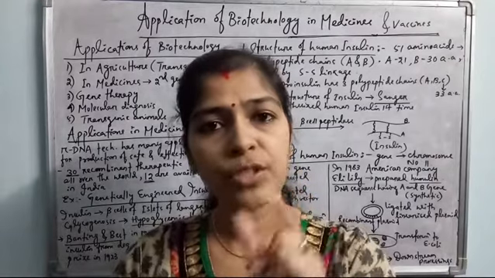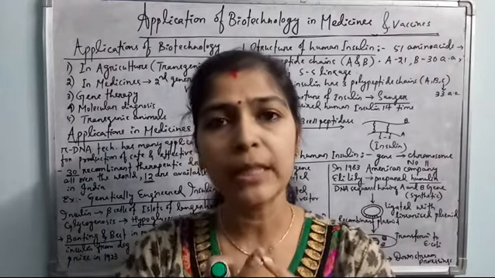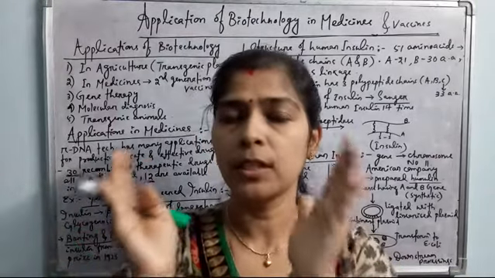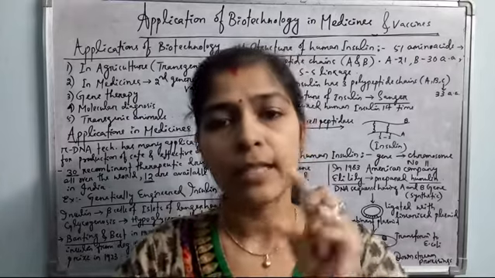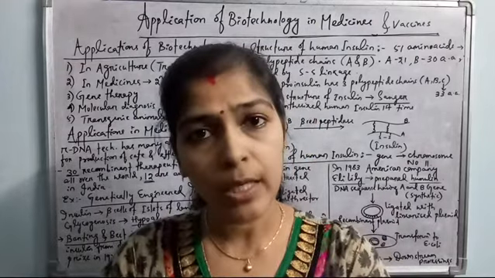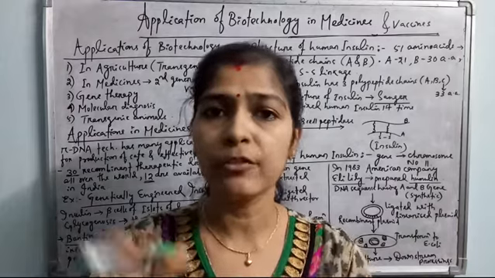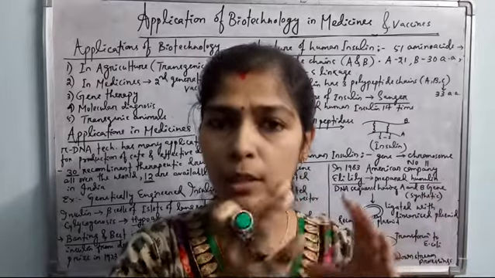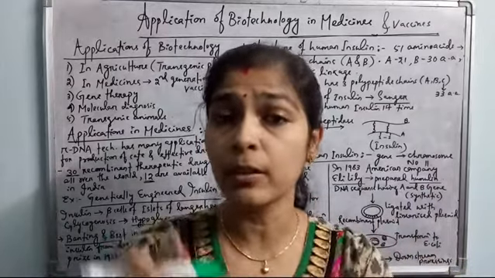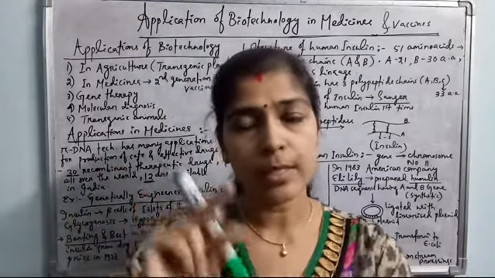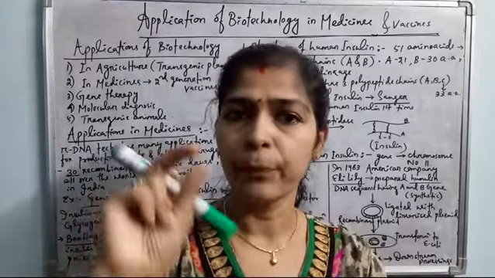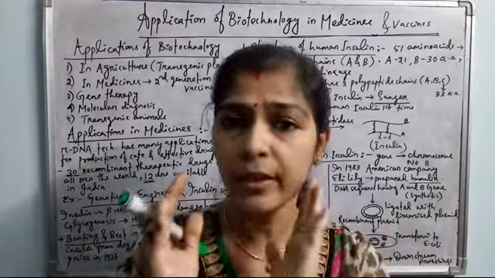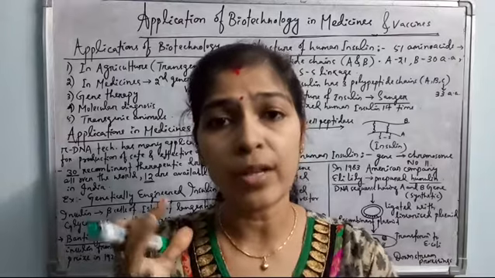So the tumor inducing gene or T-DNA of the Ti plasmid is replaced with the antigen coding protein gene of the pathogen, and such a recombinant Ti plasmid is transformed into Agrobacterium tumefaciens, which has the character of infecting plants. Such recombinant bacteria having the Ti plasmid with the desired gene coding the antigenic protein infect the plants, and now these plants are transgenic plants.